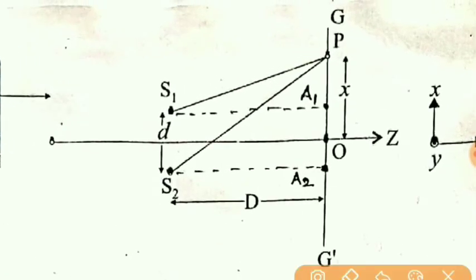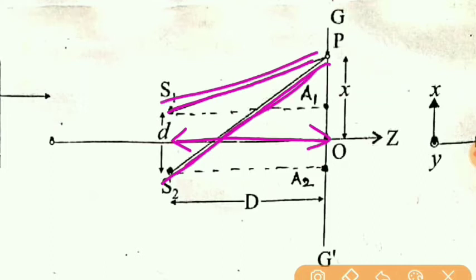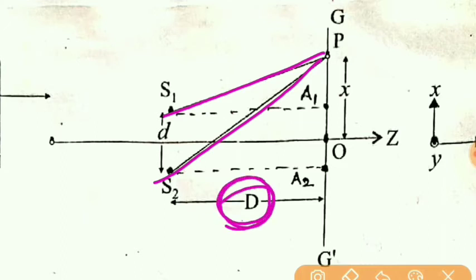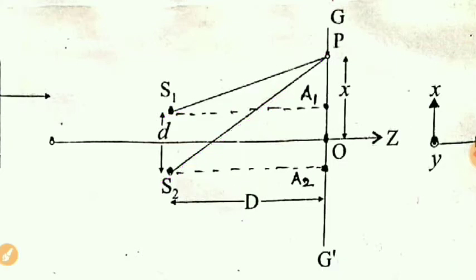Students, here in the figure you can see that there is quite a large difference in length, and this distance D is not equal to these two. But if these distances are quite small, nearly 1 mm in size, then you will find that these two lengths S1P and S2P will be quite nearly equal to D. So we have assumed this condition.